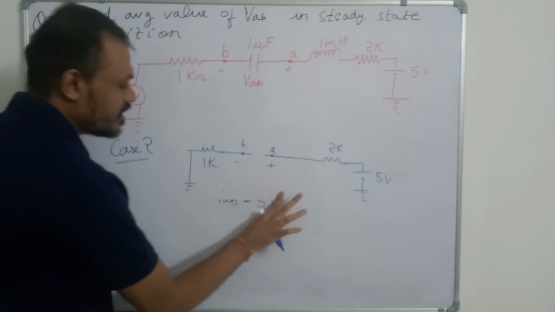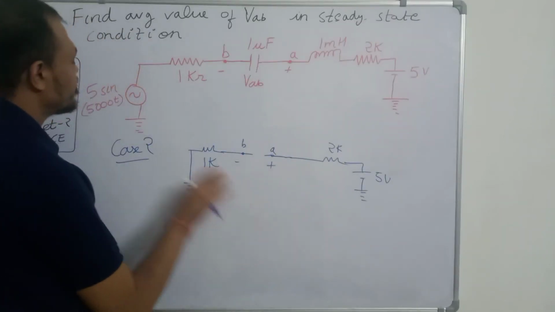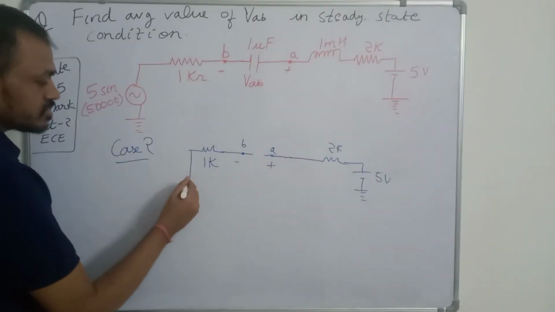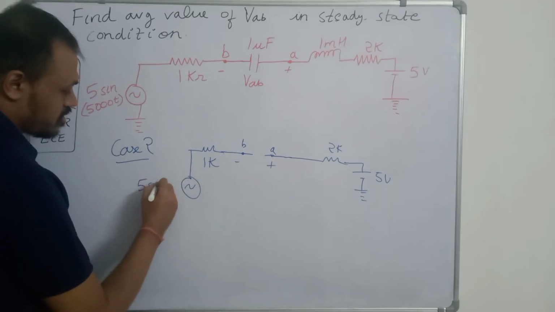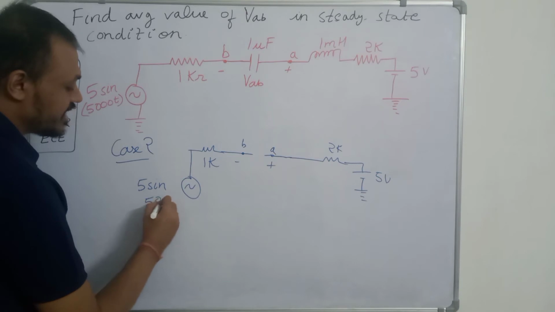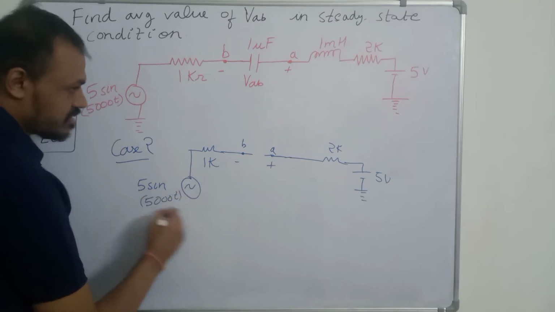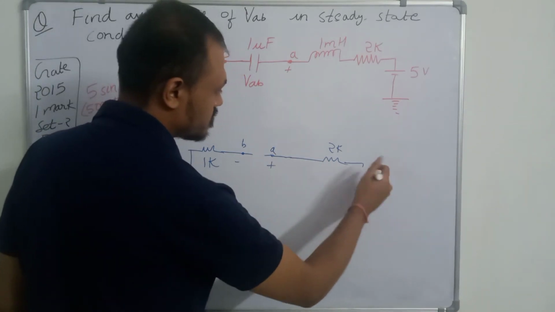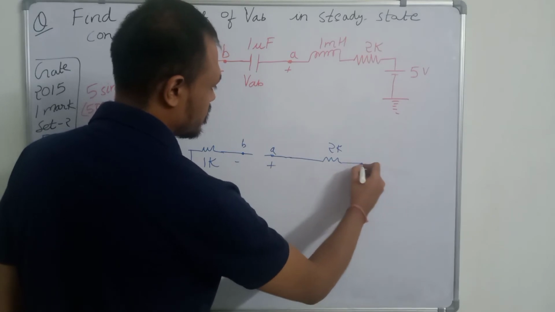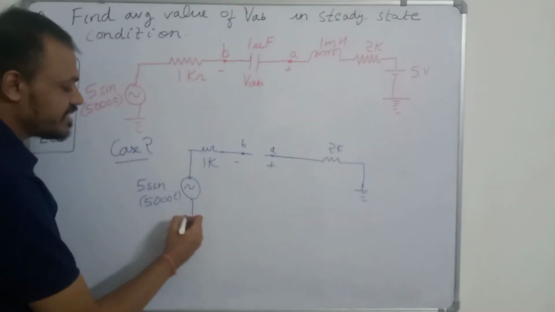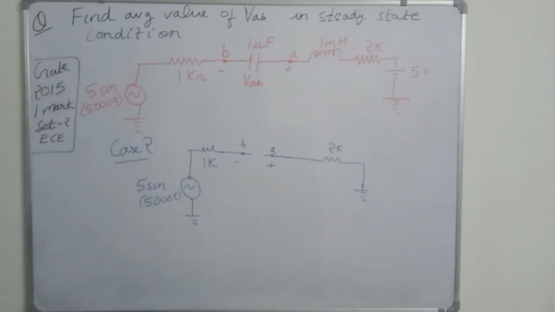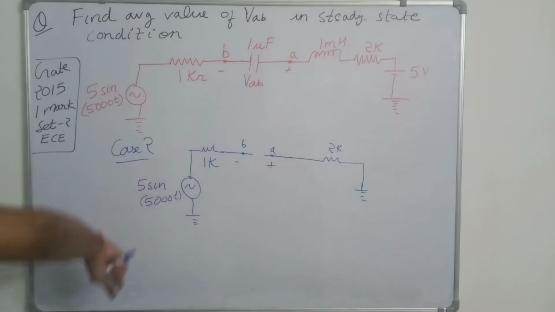And in the second case, we will consider only the 5 sin 5000 t source. This is 5 sin 5000 t, and we will ground the 5 volt source. Again it is steady state, so the capacitor is an open circuit and the inductor is a short circuit. Now this is a sinusoidal source, so the average value of a sinusoid is 0.